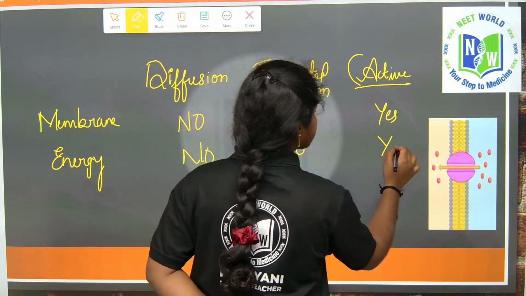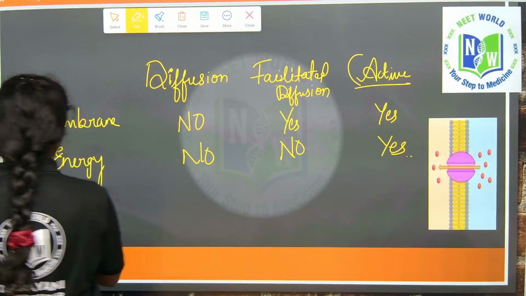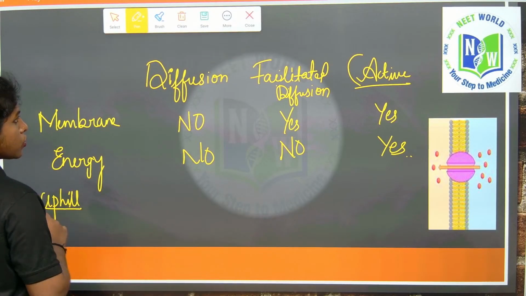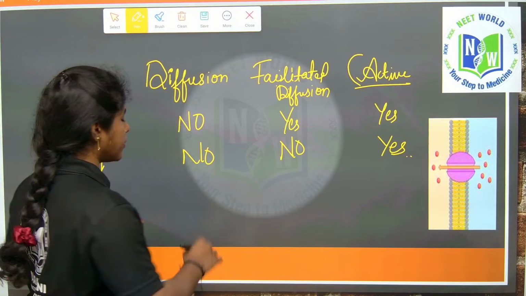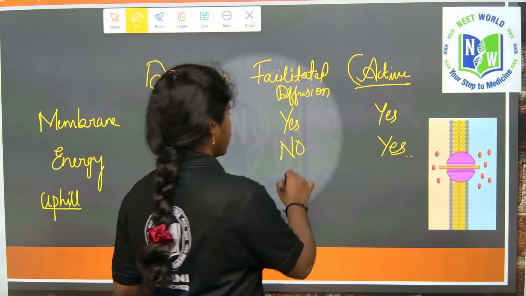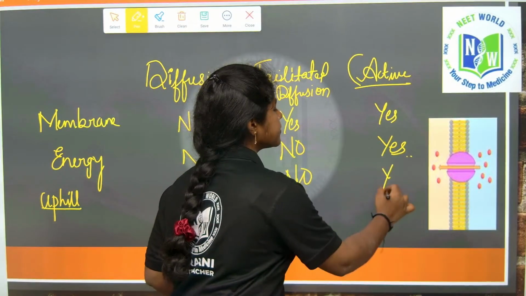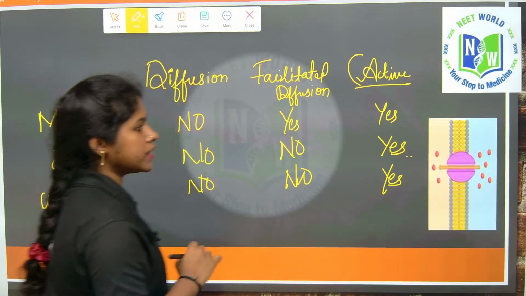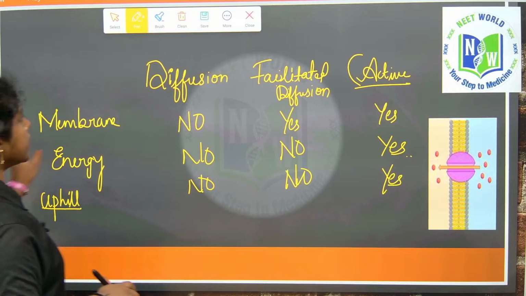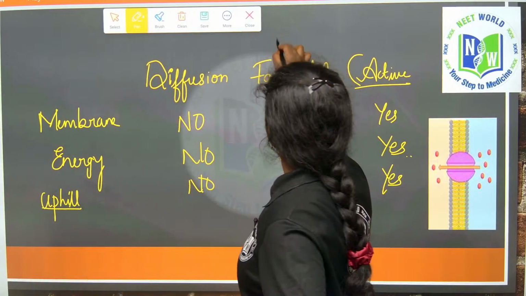For active transport? Of course, yes. Coming to uphill movement, from low concentration to high concentration: in diffusion, can we see that? No. Right? For facilitated diffusion? No. For active transport? Yes. Right?